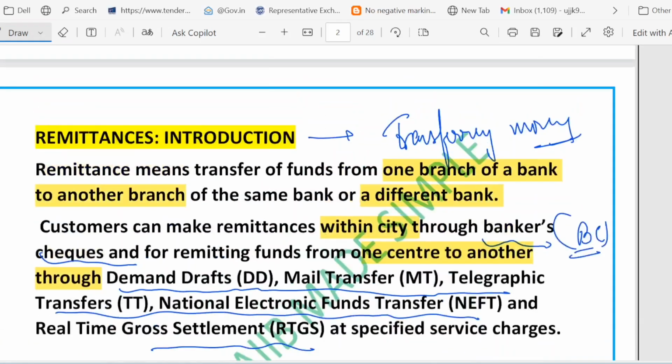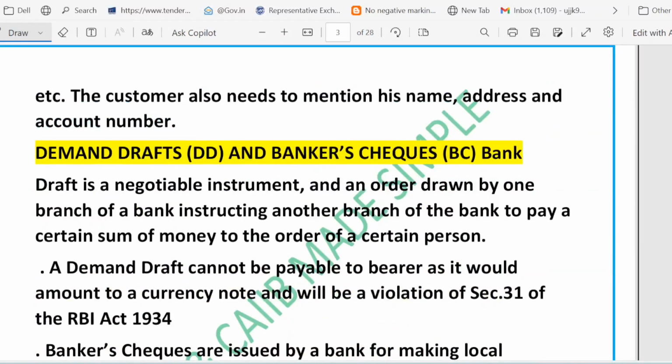Just now, first of all I told you about remittance. Remittance means transfer of money. Between banks or branches within a city we use banker's cheque. In another city we use DD, MT, TT, NEFT, RTGS. The customer must provide all the necessary details for a smooth transfer. So these are the key points which we have covered here.